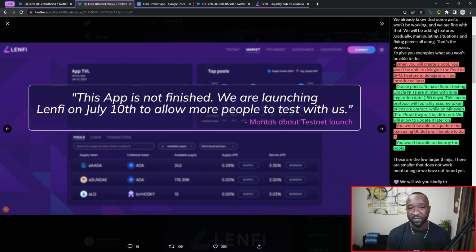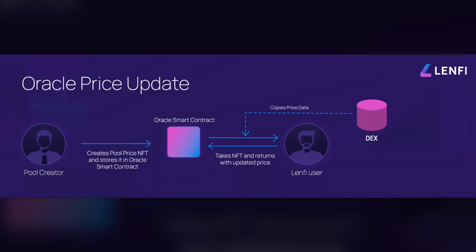Number 2 is going to be related to Oracle prices. The Oracle NFTs, which are supposed to be updated, I believe, every 5 to 10 minutes, will not be updating, and that is going to be set with a 150-day expiration date. So what this basically means is that the protocol will have incorrect token prices. So if you do see that the tokens on the testnet don't actually have the same value as they would on the mainnet, that is okay. That is a known issue.